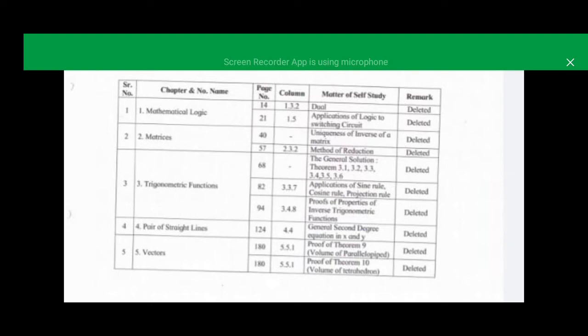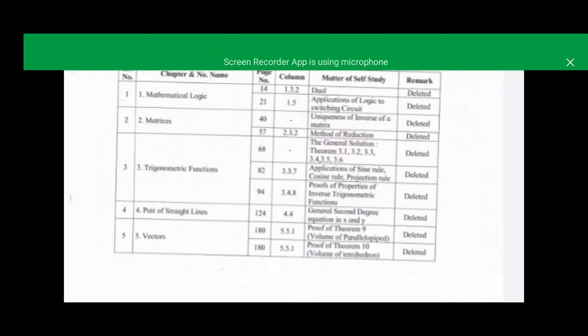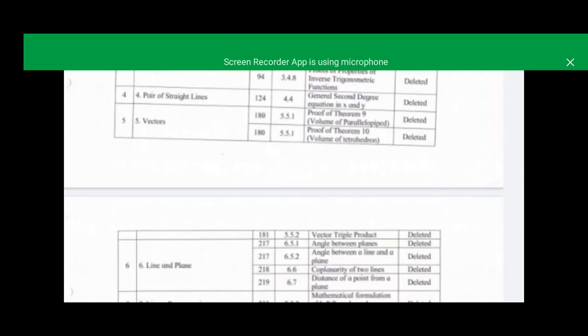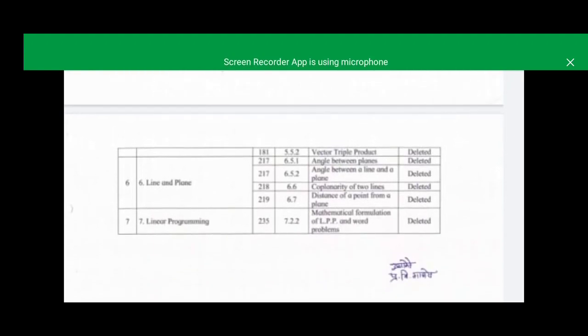In trigonometric functions we have to prepare the principal solution and results, not proofs. Pair of straight lines, the full topic we have to prepare. Vectors and line and plane, these three topics we have to prepare together. Linear programming is a small topic, hardly two exercises, that we have to prepare. Mathematical formulation of LPP and the word problem will not come for the exam.